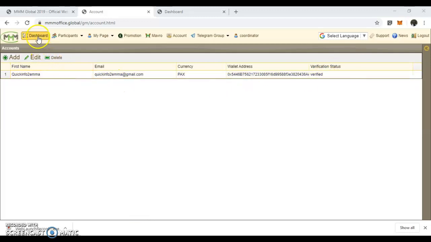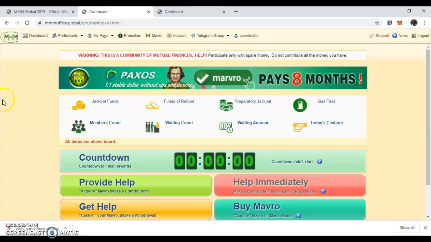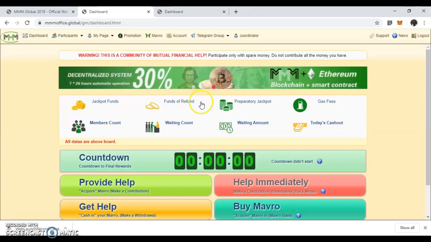Now, to provide help, you go to your dashboard and buy Mavro. This is one of the differences between MMBSC, the smart contract platform, and other ones. Now, on this Buy Mavro page, if you look, you will see some key things here.